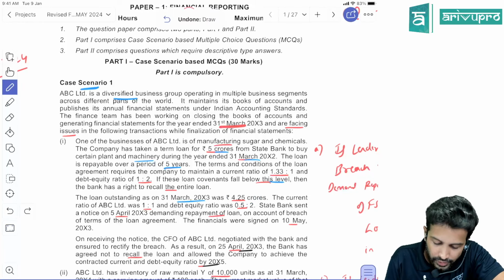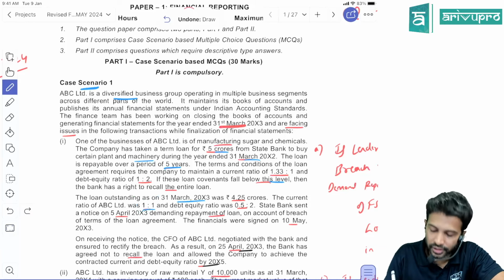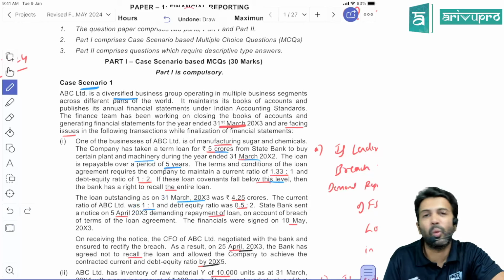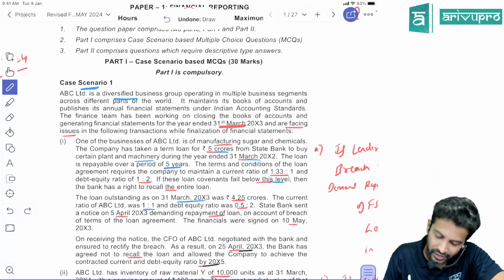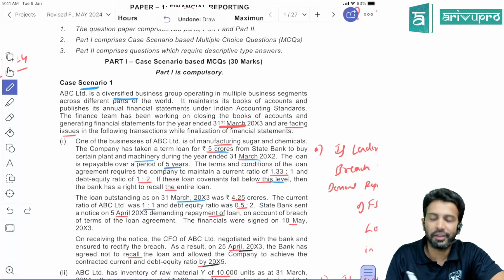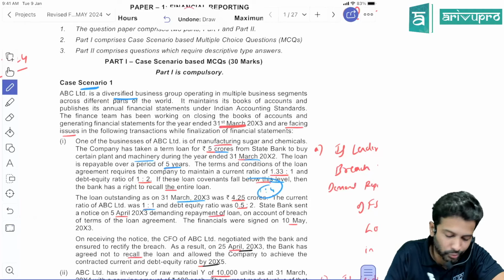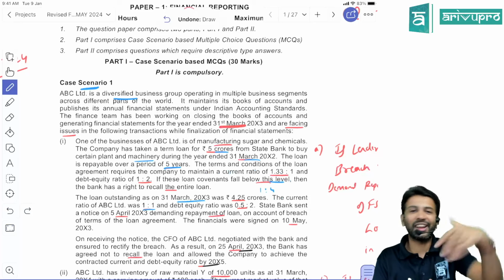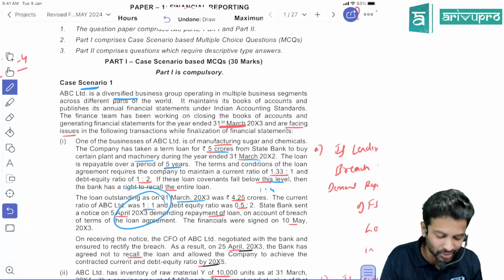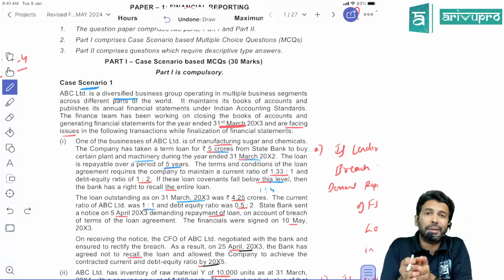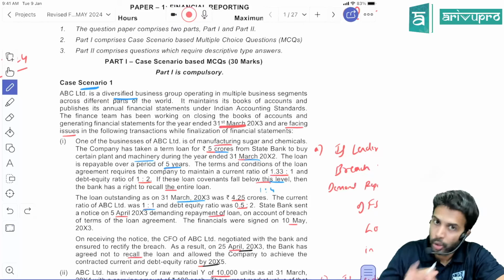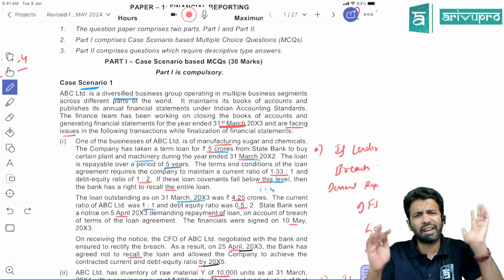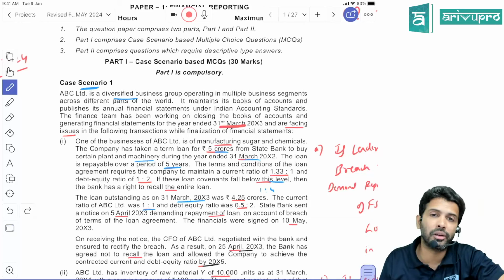The required current ratio was 1.33:1, but now it has become 1:1. That means the current ratio has fallen. The debt equity ratio has become 0.5:2, which is nothing but 1:4. The debt equity ratio should not exceed 2, and now it has become 4, so the debt equity ratio is also crossed. The current ratio is also crossed. That means these limits have been breached. Here both are breached, but even if only one gets breached, the bank has a right to demand repayment.